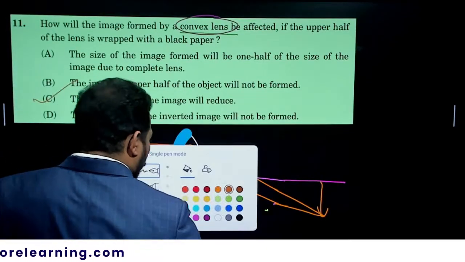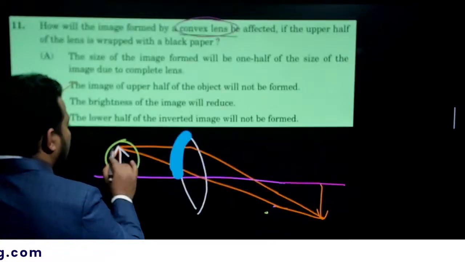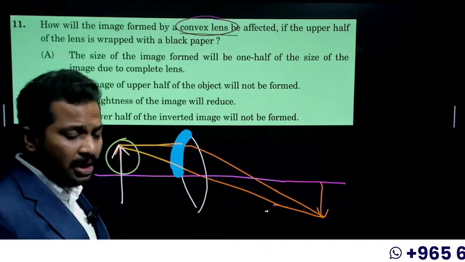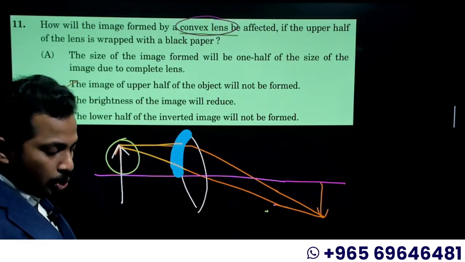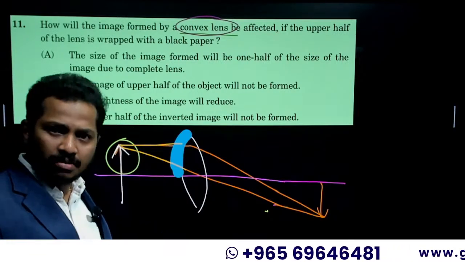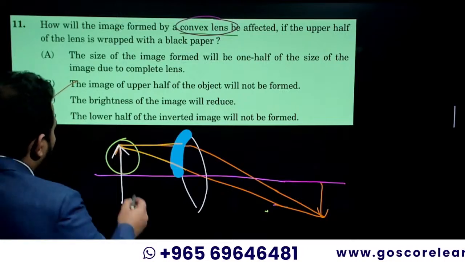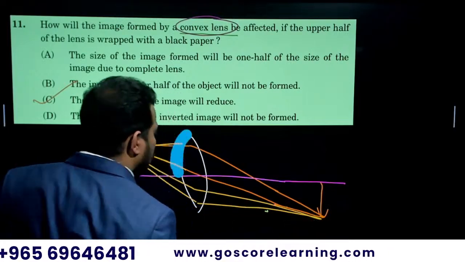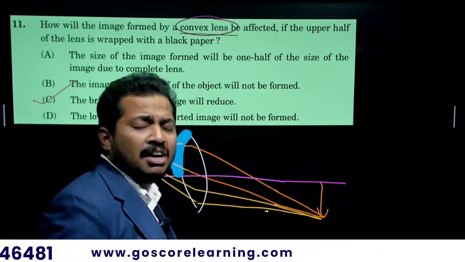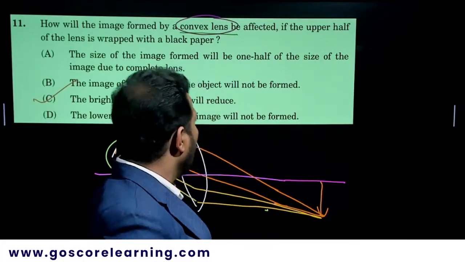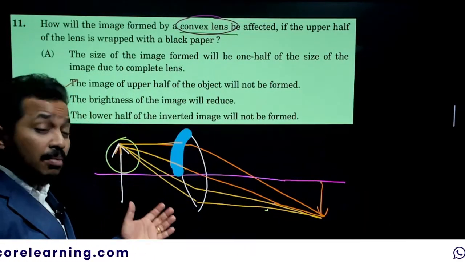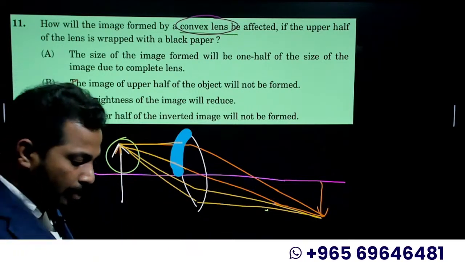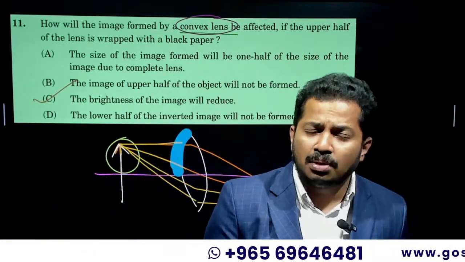Here, whenever the object is here, incident rays are coming. What I have marked is only the incident rays falling on the upper half of the lens. Now it is covered with black paper. There are infinite number of rays coming from the object, and they can fall on the lower half. From the lower half of the lens, the light will be refracted. Only the upper half is covered with the black paper, but the lower half is still there, and it will be able to refract the light.